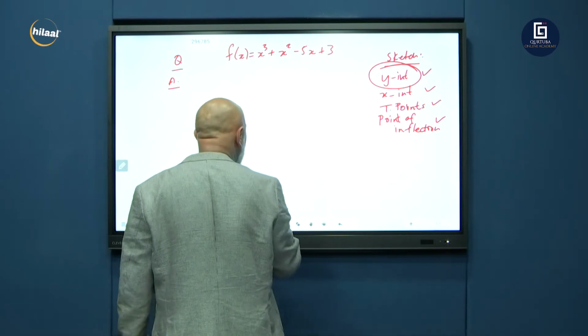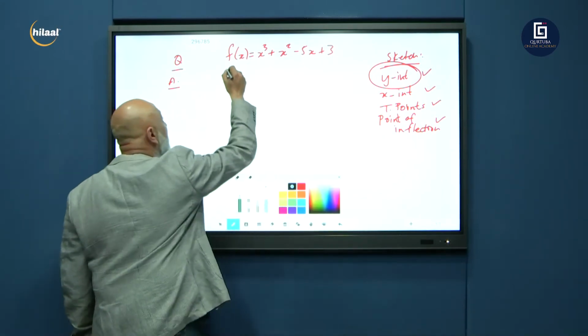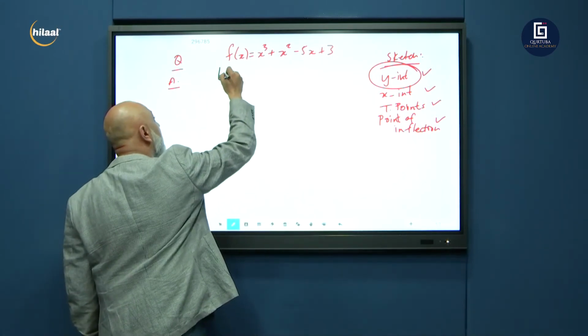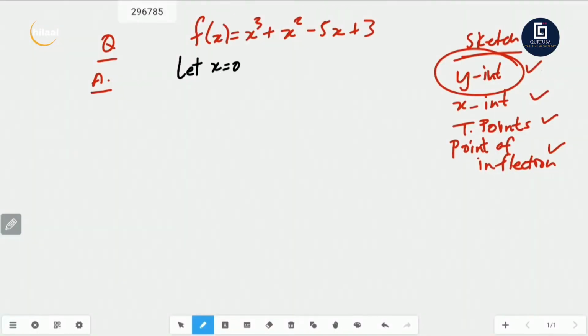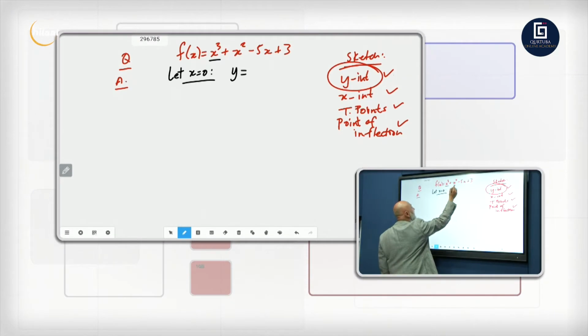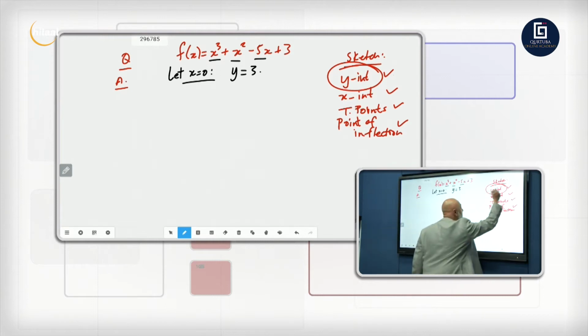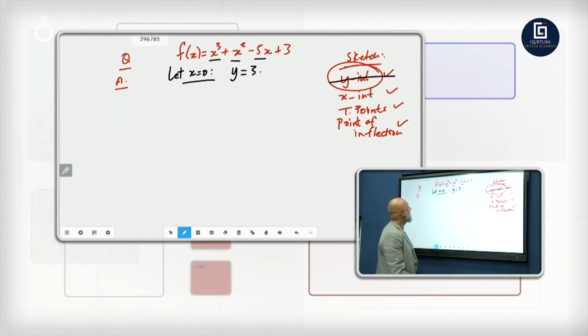You all know to get your y-intercept, you're going to let x equal 0. So if x is equal to 0, y will equal 0, 0, 0. What's y? y is equal to 3. Right? So there we go. We got our y-intercept. Done. Let x equal to 0, we get our y-intercept. How do we get our x-intercepts?